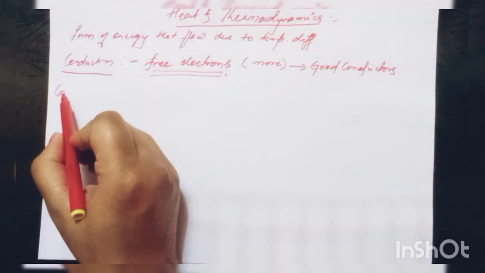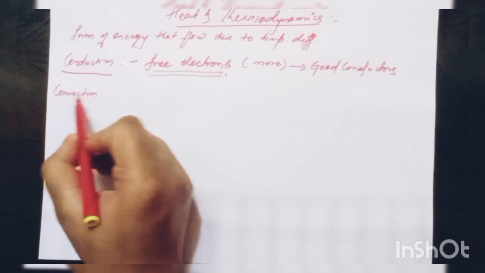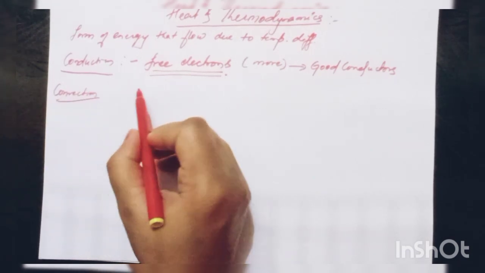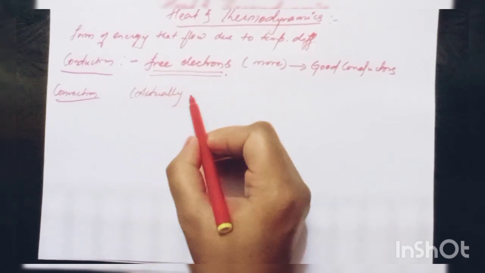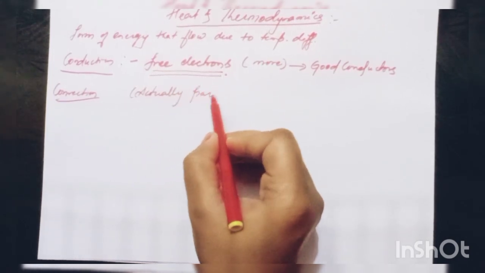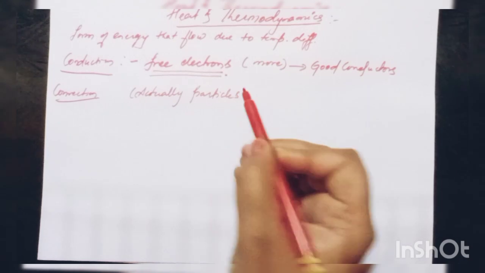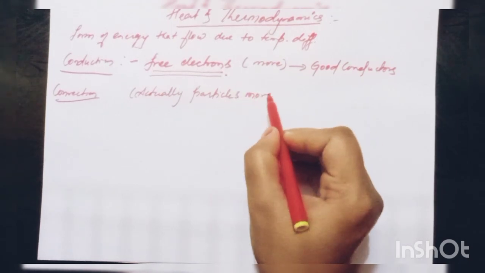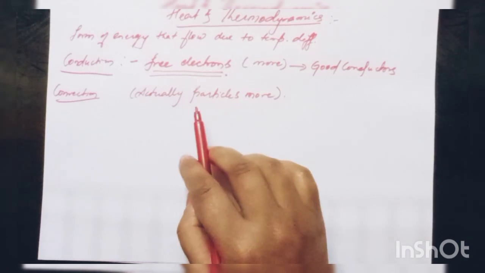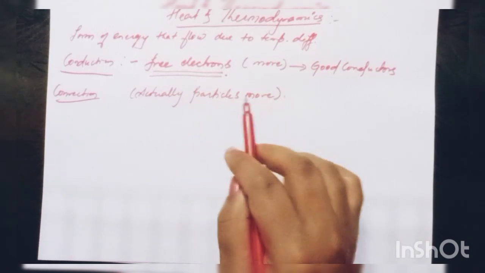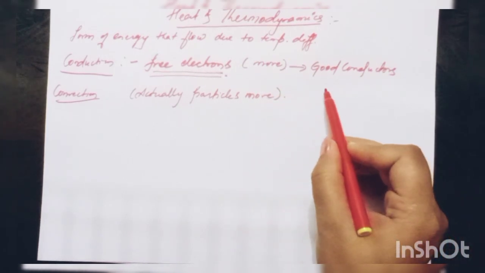What is convection? In convection, the particles actually move. They move actually and transfer heat from one part to another. So this is convection. Convection is nothing but the mode of heat transfer in which particles move and transfer heat from one part of the body to another part of the body.